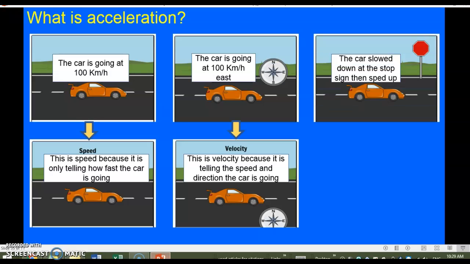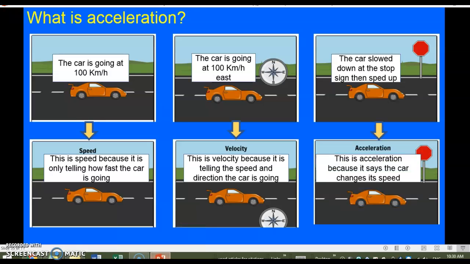Now, what about if the car slowed down at the stop sign, then it sped up? So it slowed down, then it sped up. What does this mean? This means that it changed its speed. So this is the acceleration, not the speed, not the velocity. This is the acceleration because it says the car changes its speed.